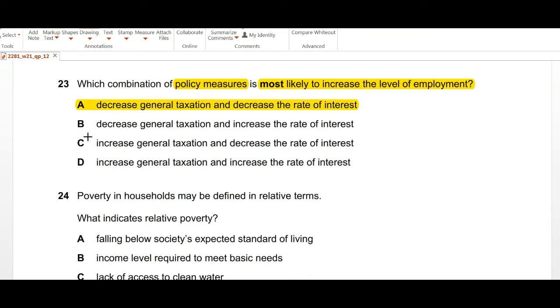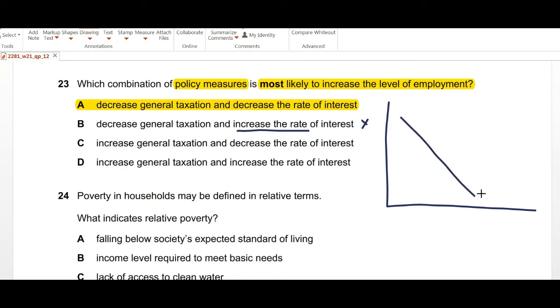Let's just look at the other options too. Decrease general taxation and increase the rate of interest. Well, decrease general taxation applies, but increase in the rate of interest will not apply, because interest is your cost of borrowing, and when your interest rates are low, that will lead to aggregate demand being increased. So aggregate demand will increase as a result of lower interest rate, and when your aggregate demand increases, that will require firms to increase their production to meet the excess demand,